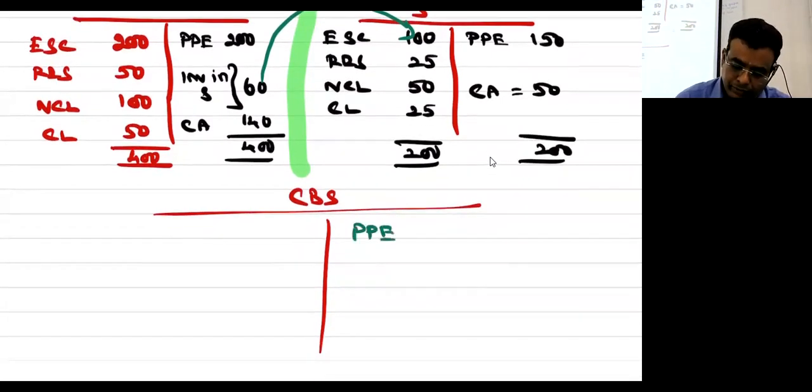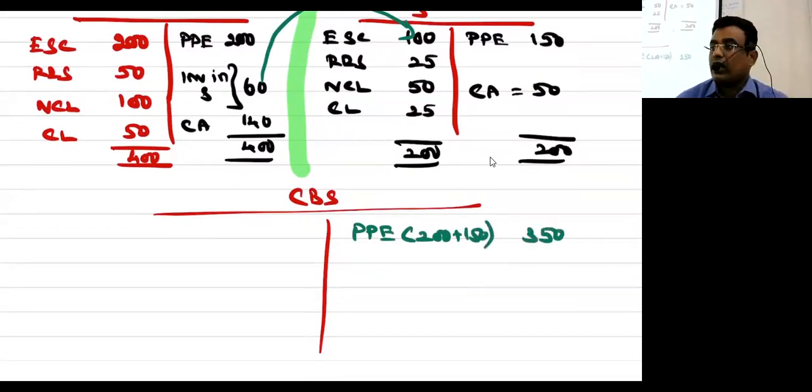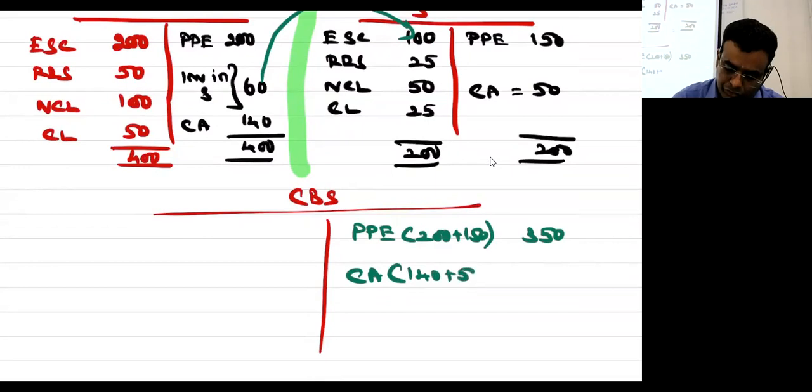PPE 200 plus 150, 350. Because here there is no revaluation, no terms and conditions. Current assets, no intercorporate loans, no intercompany transaction, no stock reserve, nothing, vanilla. Okay, now 140 plus 50, 190.